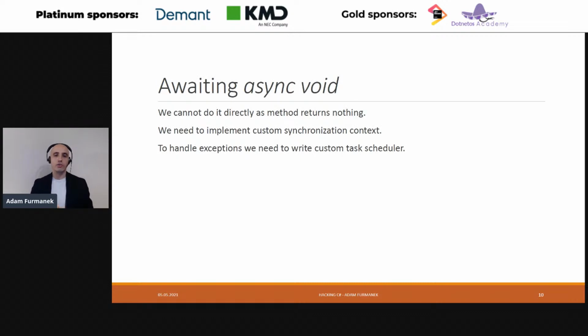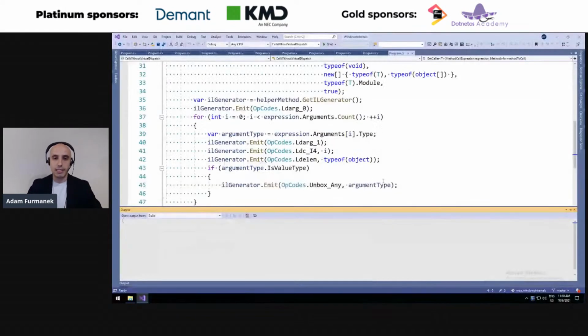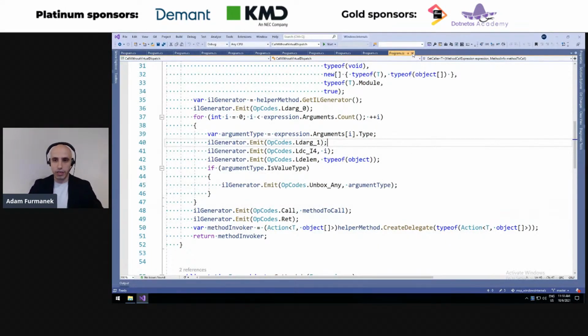So the thing is, we cannot do it directly, because, well, the method returns void, returns nothing. But what we can do instead, we can re-implement a couple things under the hood, namely synchronization context, task scheduler, and thread pool, in order to get our hands on the thing which is under the hood. And this thing is basically a task. Once we get this task, we can await any async void method.